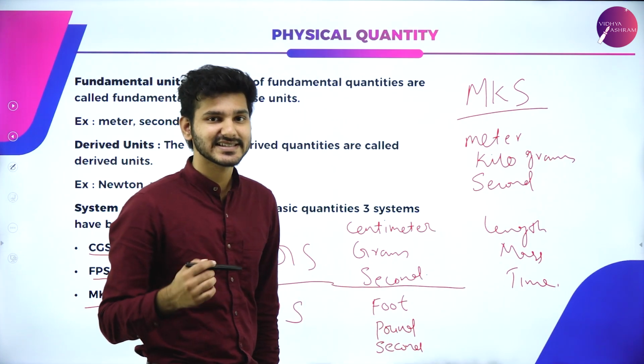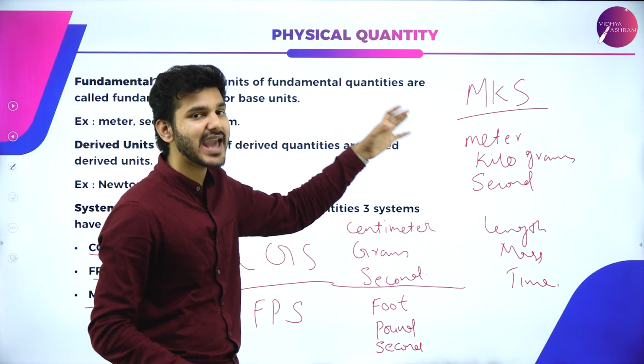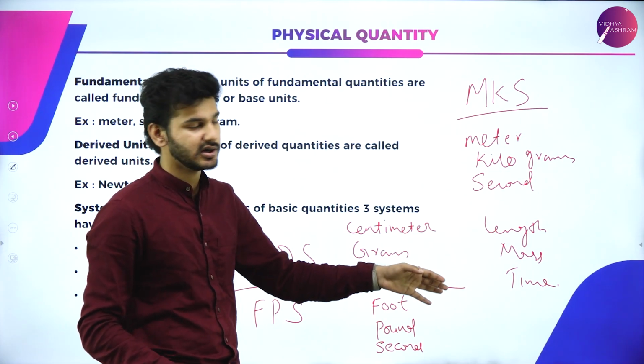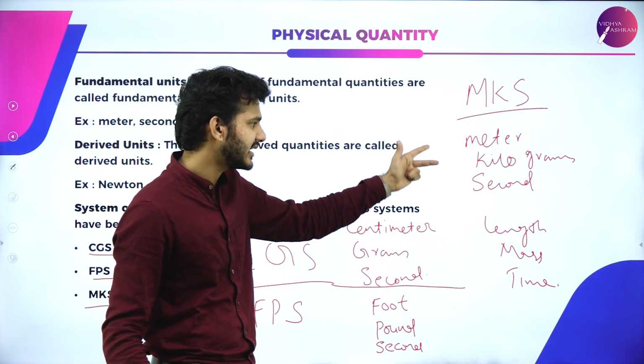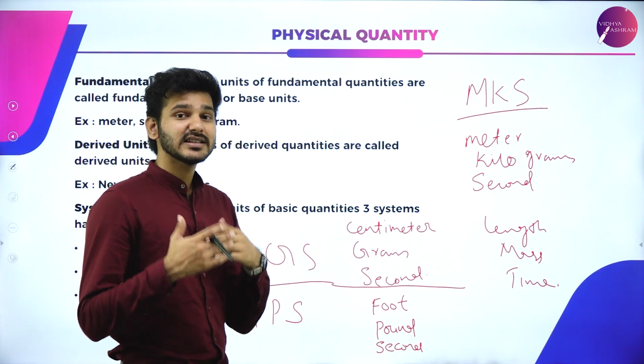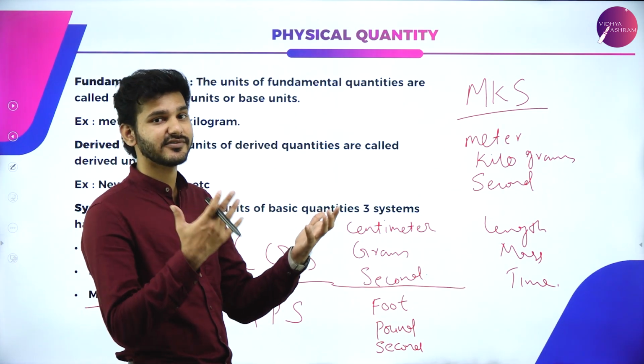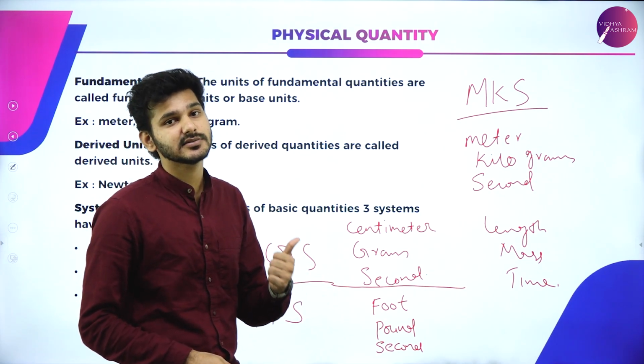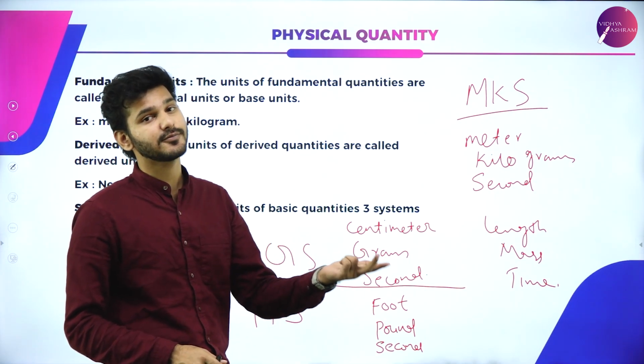Meters, kilograms, second. This is the widely accepted norm around the world. Meter for length, kilogram for mass, second for time. So these are the systems people used to measure different things. There is the CGS system, there is the MKS system, and there is the FPS system.